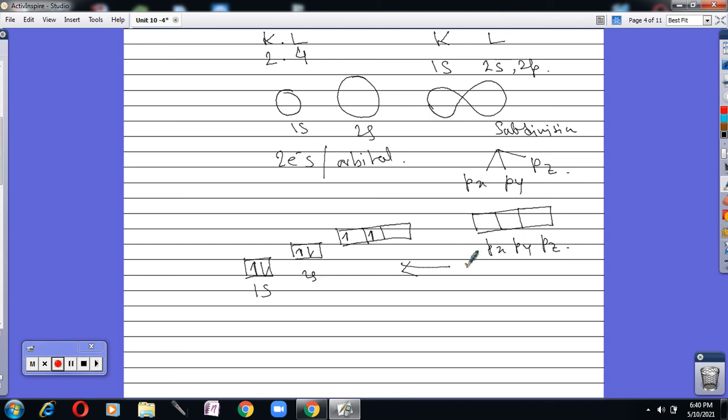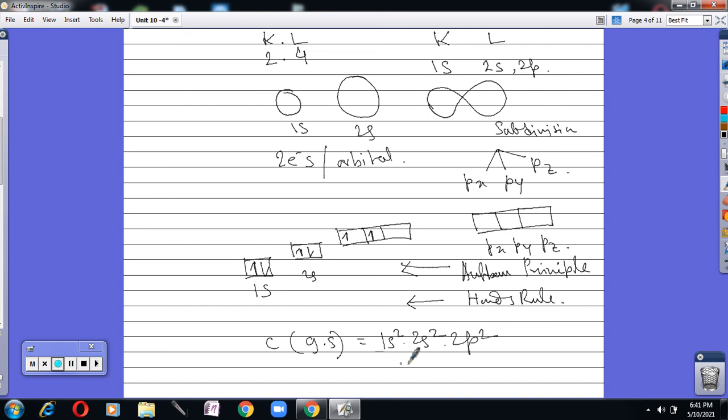Now why it is in this way, why it is not paired, we will cover in atomic structure, where we will discuss the Aufbau principle and also Hund's rule. For the time being, just read that carbon's distribution is 1s2, 2s2, 2p2.